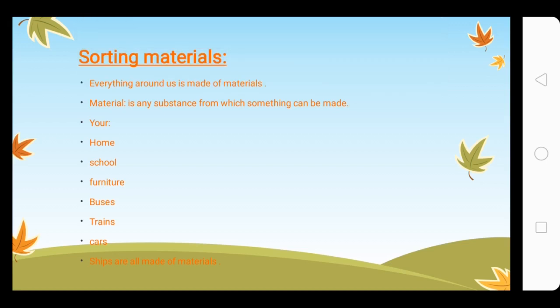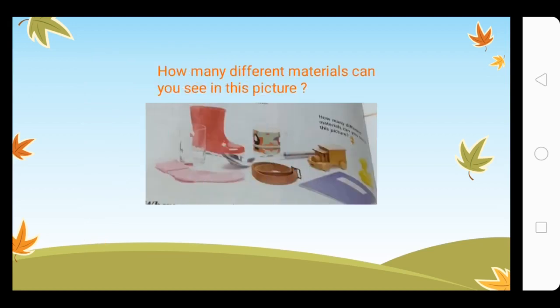Okay? Your home, school, furniture, buses, trains, cars, ships, all are made of materials. How many different materials can you see in this picture? If you ask me, I see a variety of different materials.